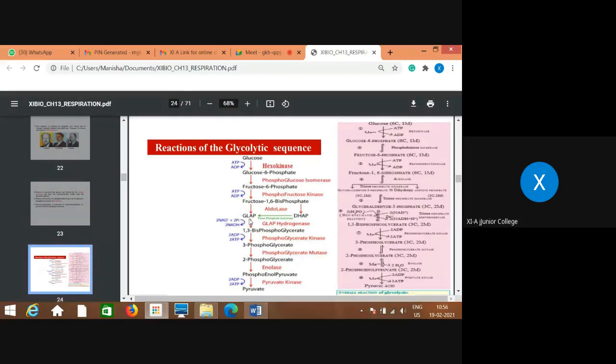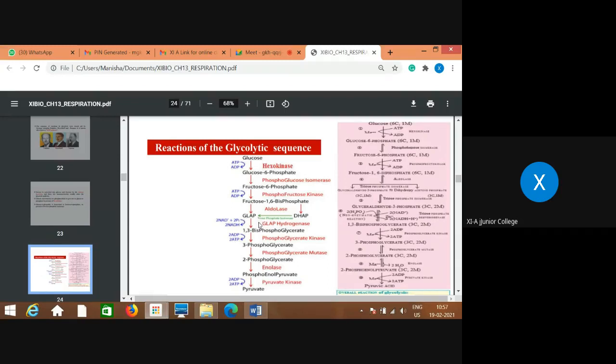This is also called 3-PGAL, which I mentioned in the photosynthesis reaction, right? So PGAL, or you can use GLAP, is glyceraldehyde phosphate.